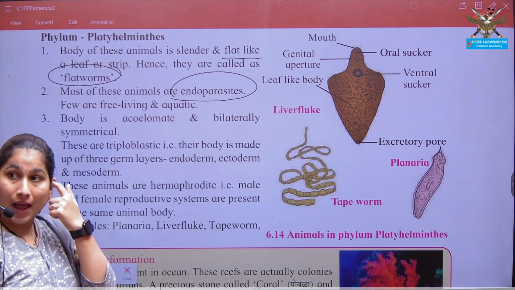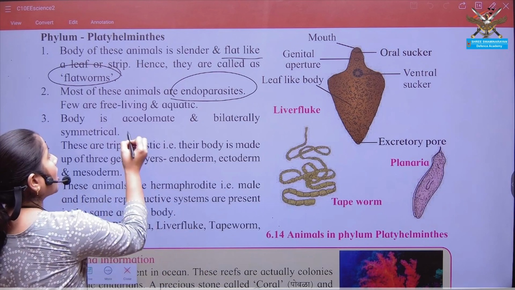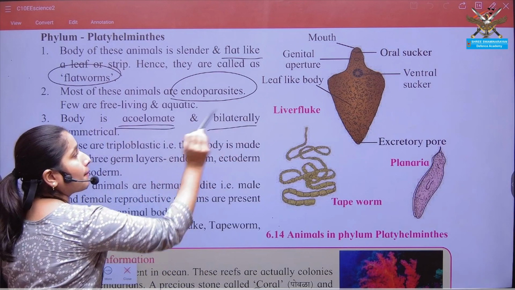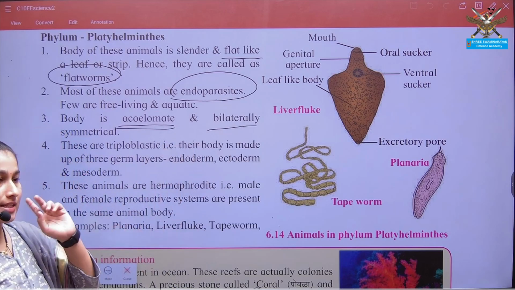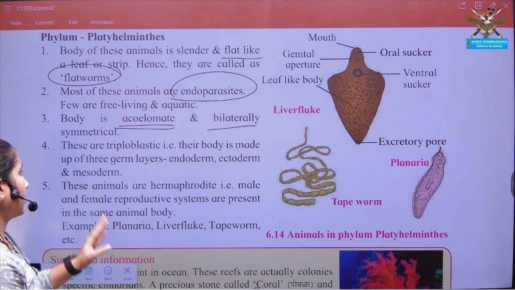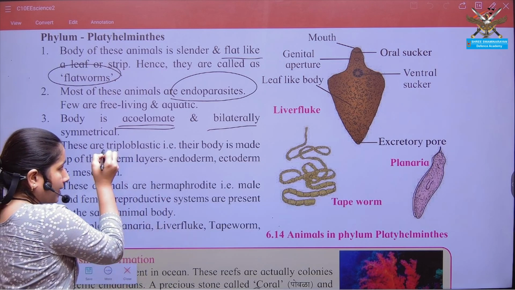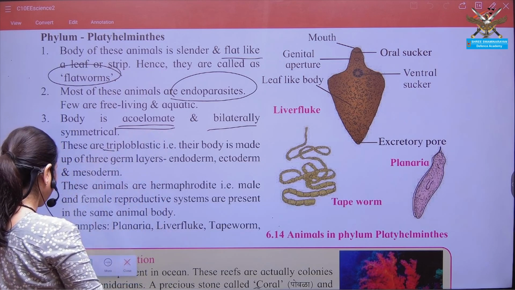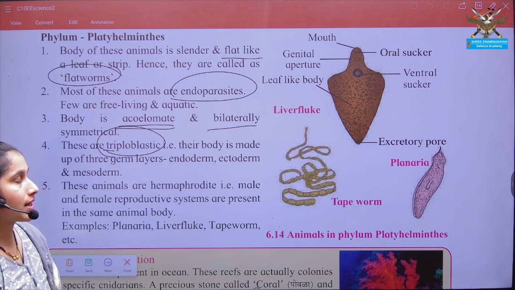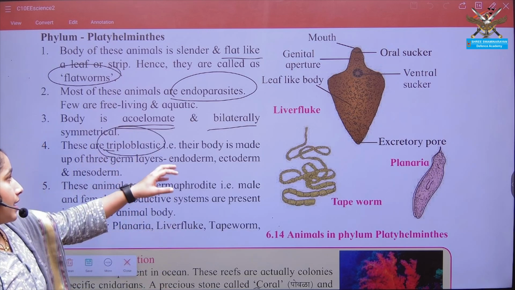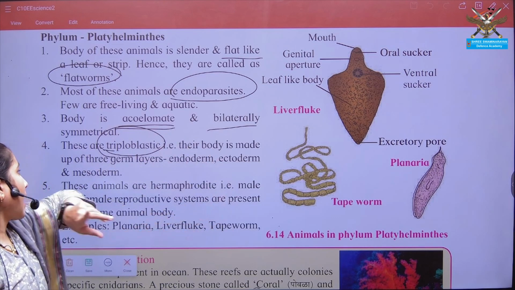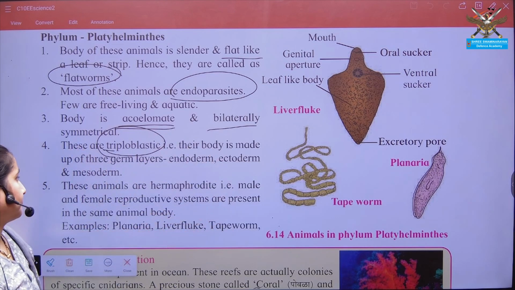Presence of cavity: there is no cavity, that is acoelomate. Symmetry: bilateral symmetry. The organism can be divided into two equal halves from a single plane. Then here comes the germ layer character, that is triploblastic. The organism can be seen having the ectoderm, mesoderm as well as the endoderm.